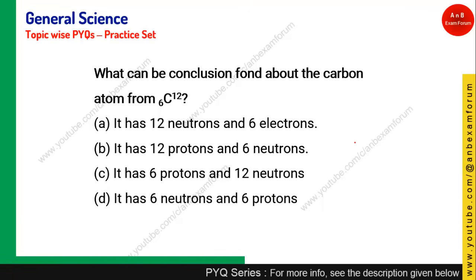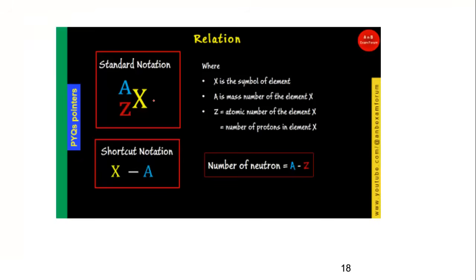What can be the conclusion found about the carbon atom C6 12? Okay, so you should know about the notation which is used. So let me show you the notation. This is a standard notation which is used to find the relation between atomic number and mass number.